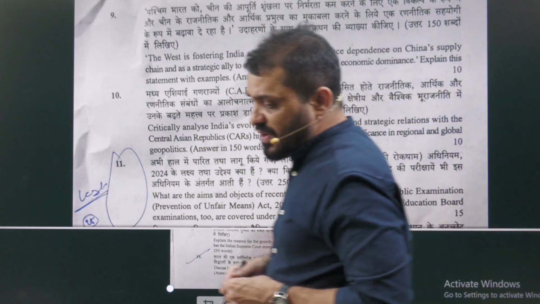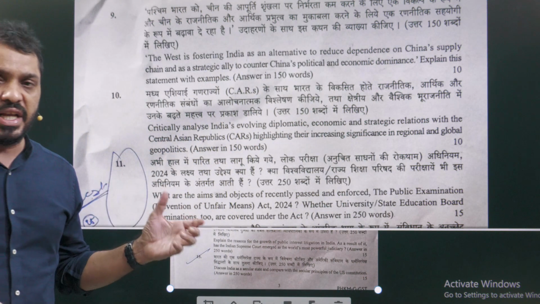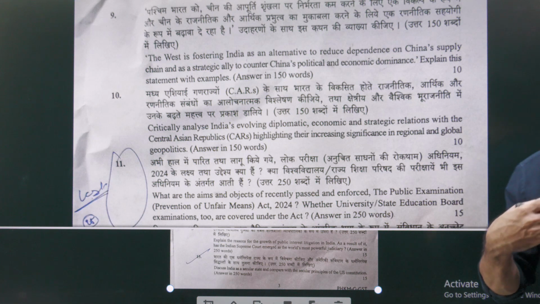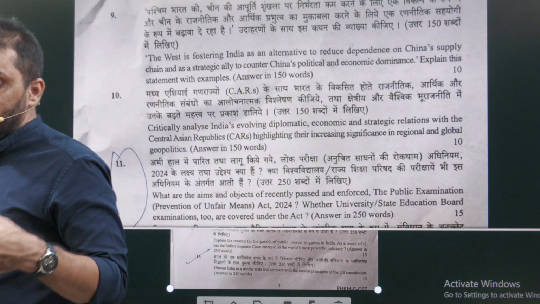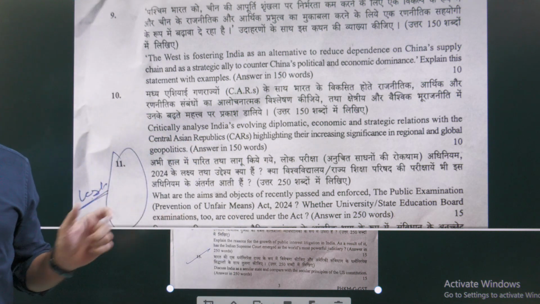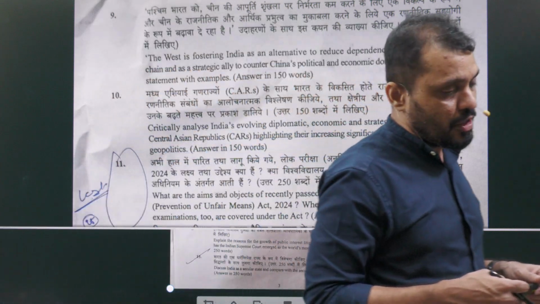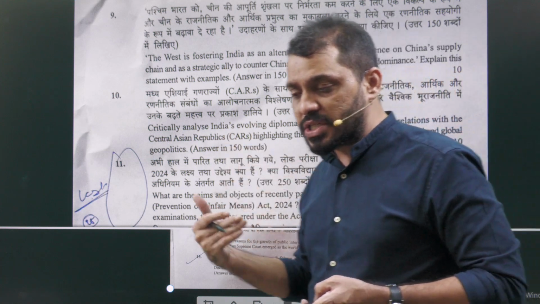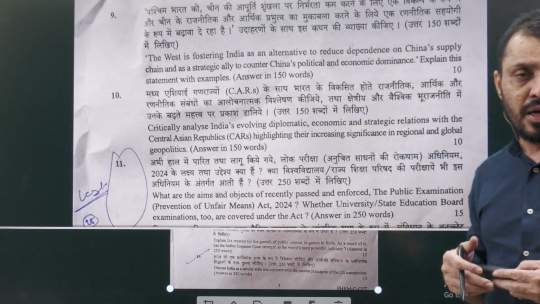Here first we have to understand that mainly Western nations are using India to counter China in which region? In the region of Asia Pacific. So first we have to write the significance of the Asia Pacific region and various initiatives such as Quad and the Malabar Navy exercise. And of course, we have to include economic initiatives such as the Indo-Pacific Economic Framework, IPEF. Apart from that, America upgraded India relations to a major strategic partner. That is also one significant thing.